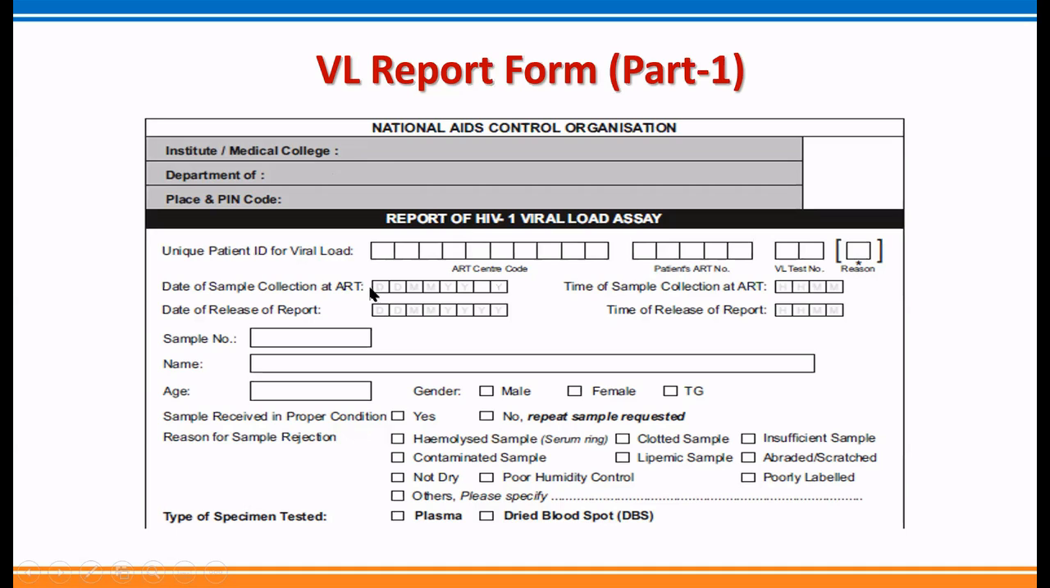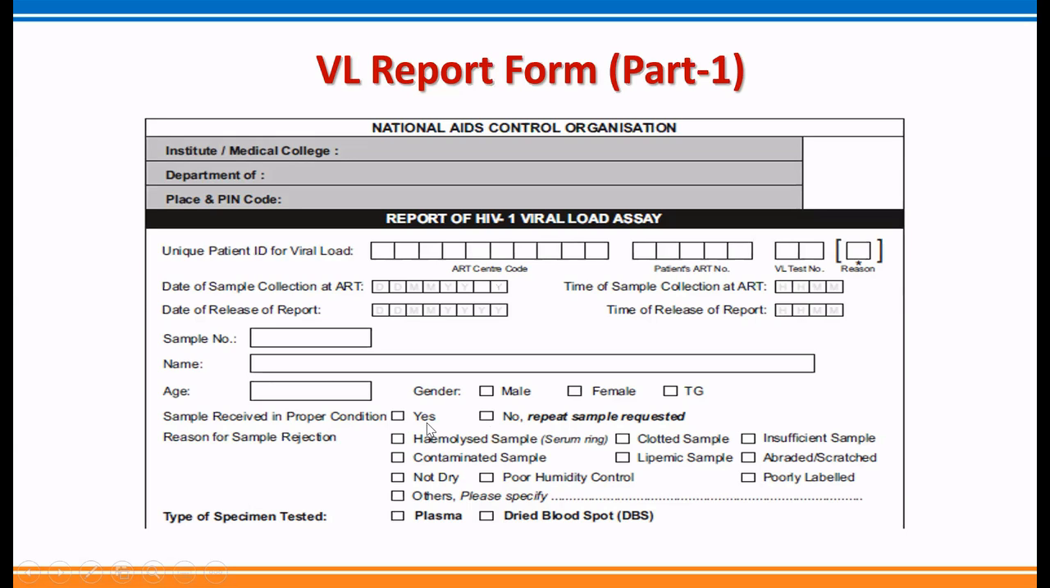Then they will enter here the date of sample collection at ART and time of sample collection at ART. Again, it is taken from the TRF. Then the date of release of the report will be filled by the viral load laboratory, and the time of release of the report is also filled by the viral load laboratory from their records. Then sample number, name of the patient, age, gender, and whether the sample was received in proper condition, yes or no.